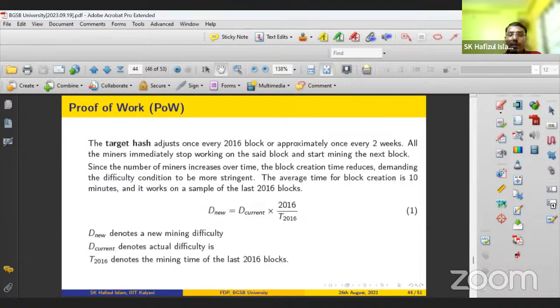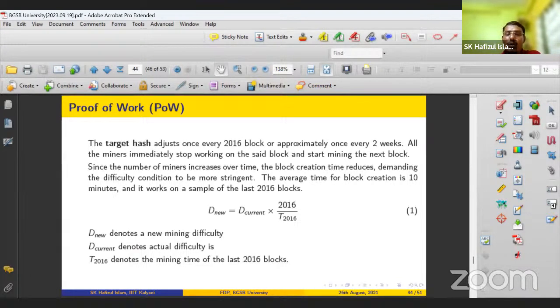Now, as I said, to keep the creation time between two blocks, suppose b(i-1) to b(i), at a 10 minutes duration, the mining difficulty will be readjusted.